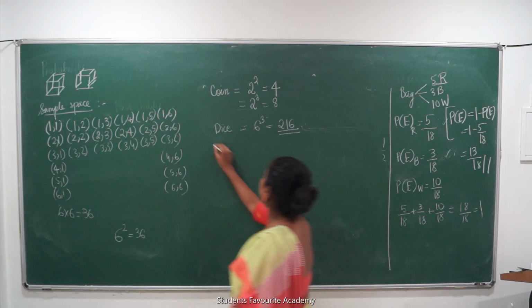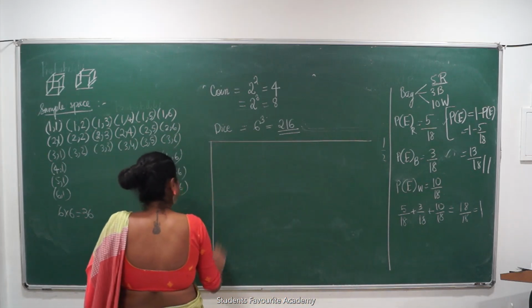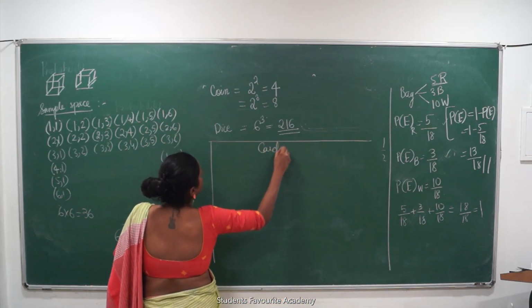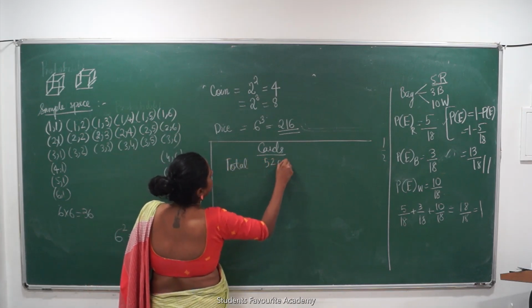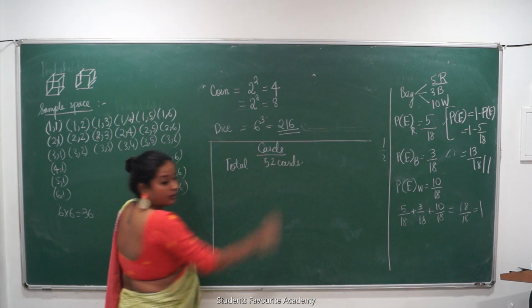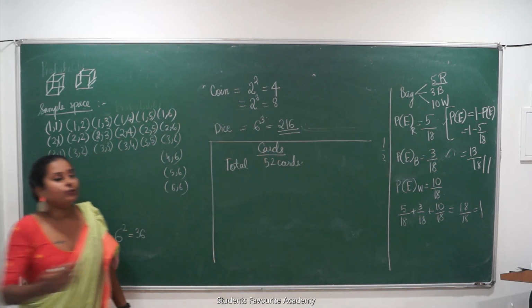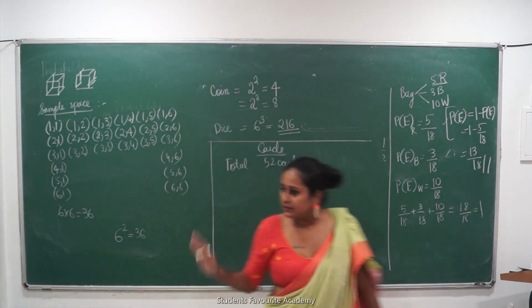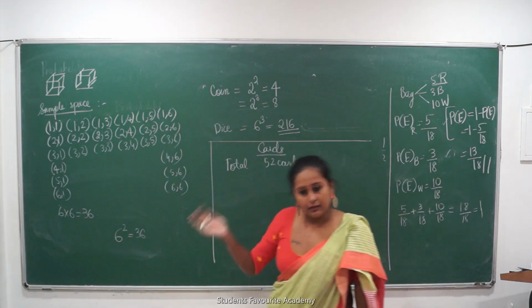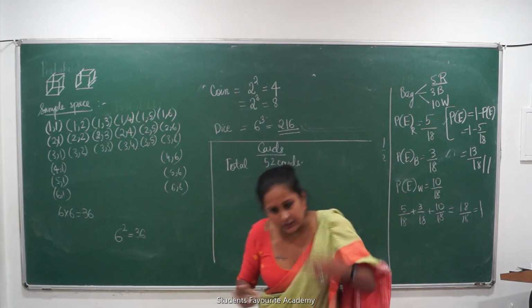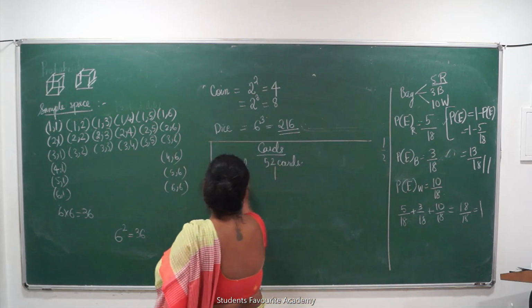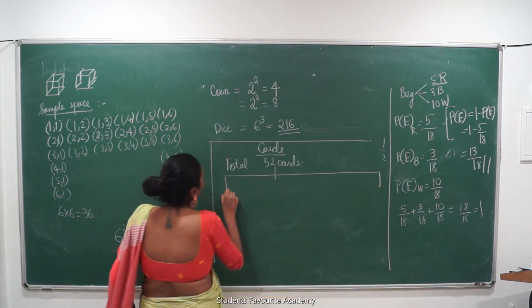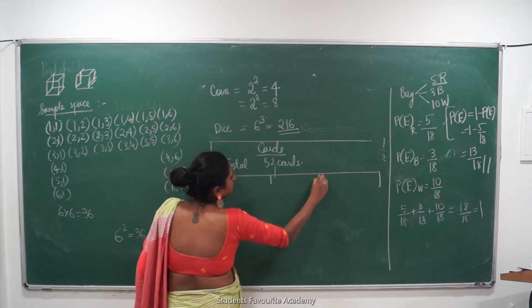Now let's see my deck of cards. There are total 52 cards in a deck. Out of which there are, in addition to which there are 2 jokers, but we don't consider jokers. Jokers को निकालो. Jokers के साथ 54 cards होते हैं. Jokers हमें नहीं चाहिए. 52 cards total होते हैं. Out of these 52 cards, there are 4 houses.